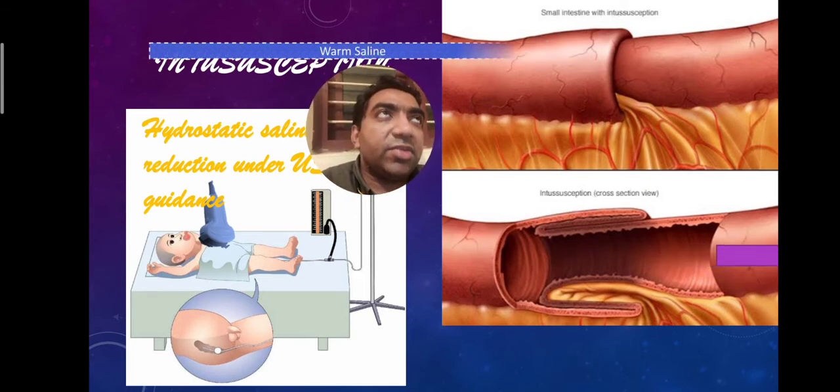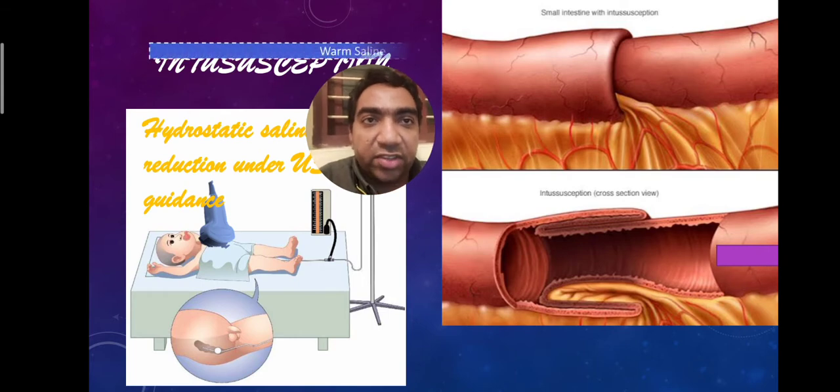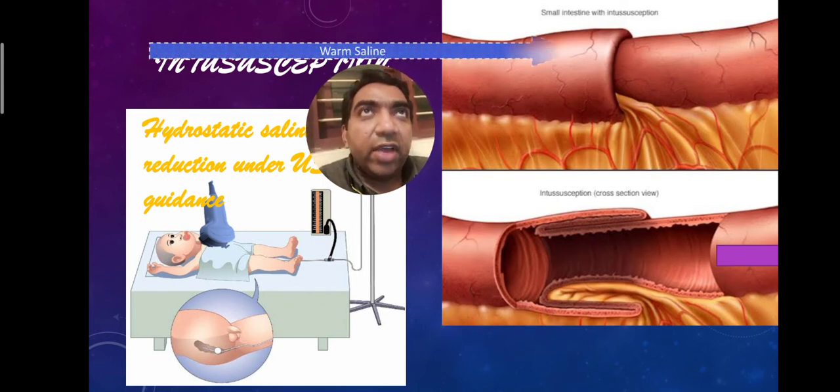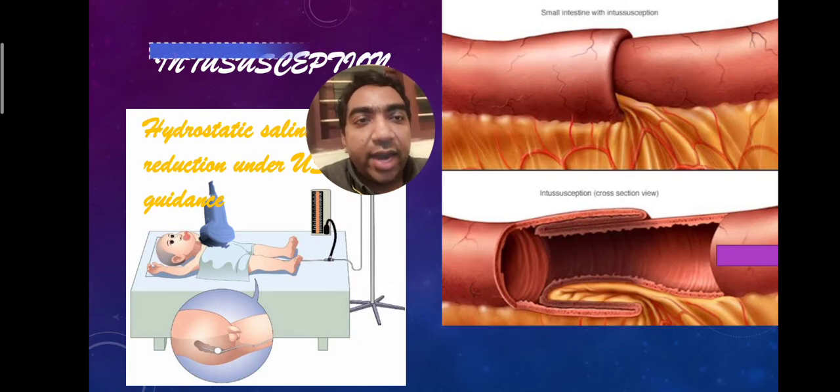So in case of an intussusception, when we find an ultrasound report of intussusception, generally these patients come from the periphery with an ultrasound report of an intussusception, or we find a 3 months to 3-year-old child with blood in stools, we have to get an ultrasound initially itself, then go in for a hydrostatic saline reduction. You inform the duty MO, he will do a hydrostatic saline reduction.